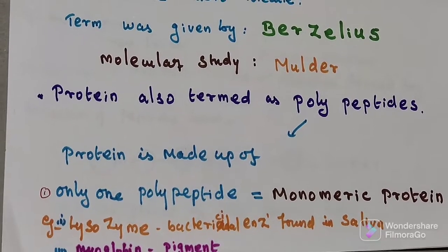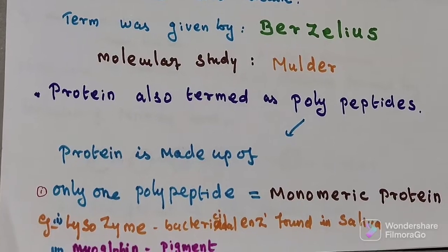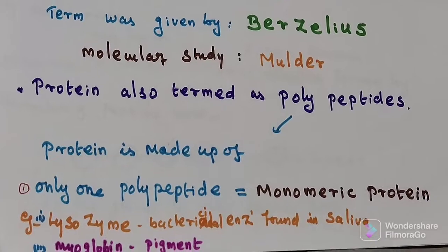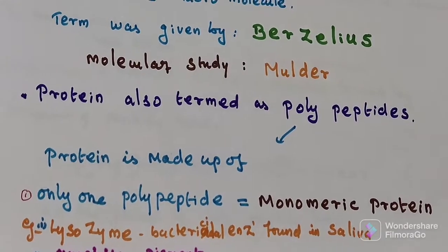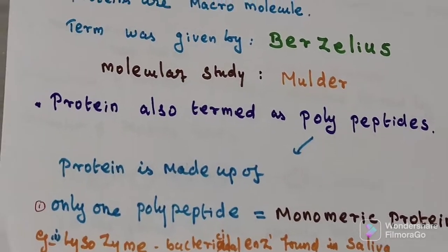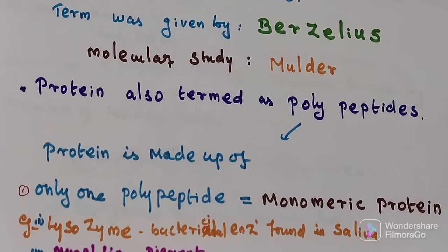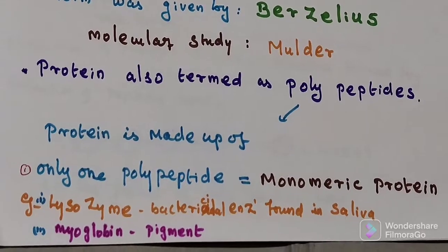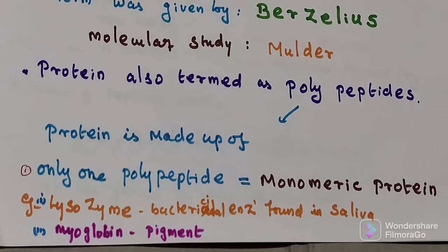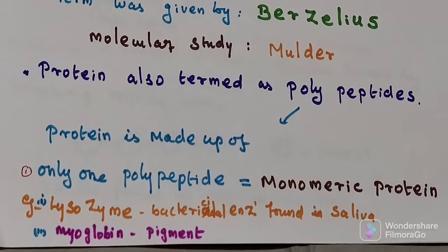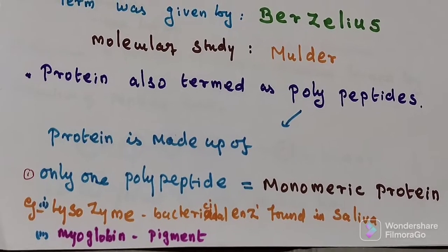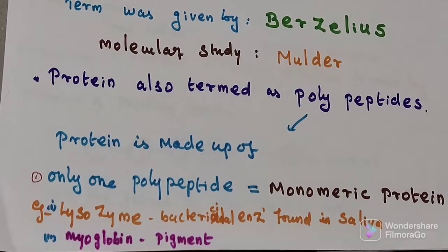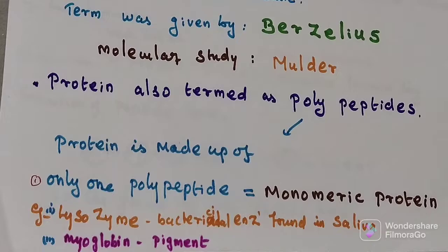Example of this monomeric protein: lysozyme, the bacterial enzyme found in saliva and tears, etc. Another example is myoglobin, the protein globin part which is present in myoglobin pigment.